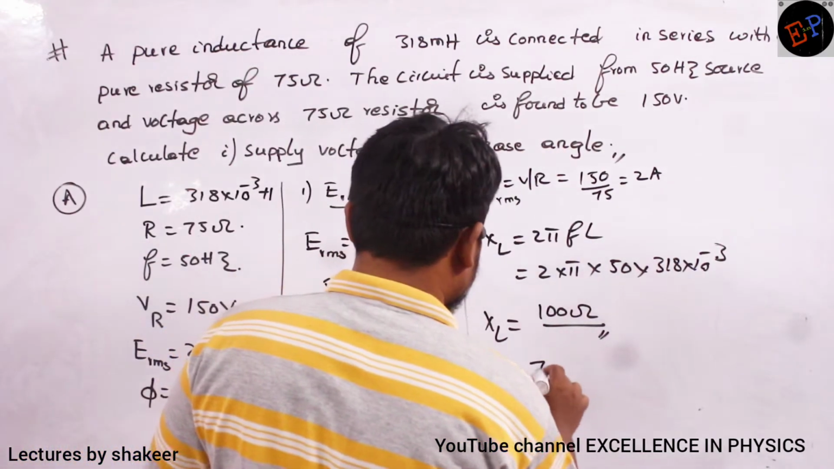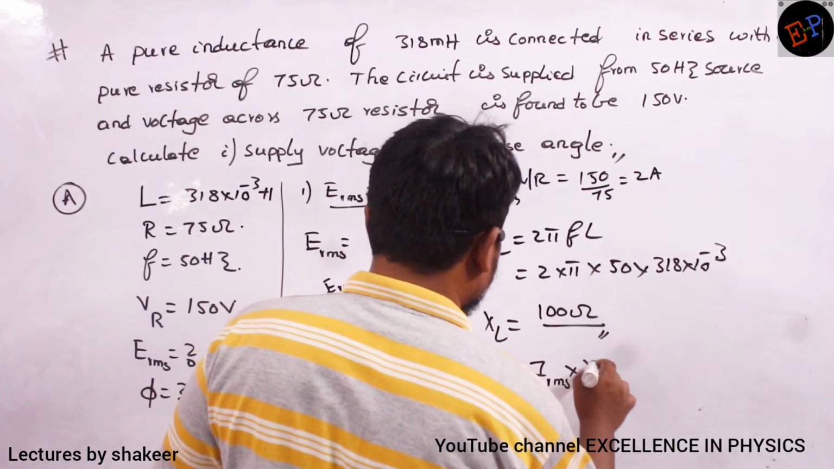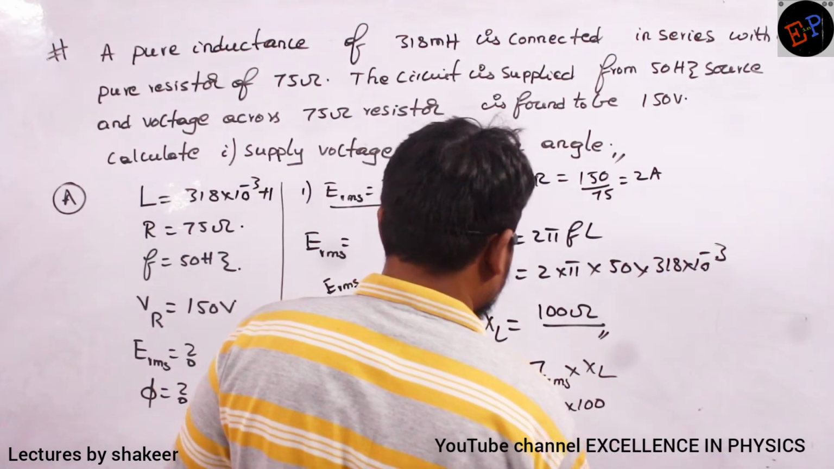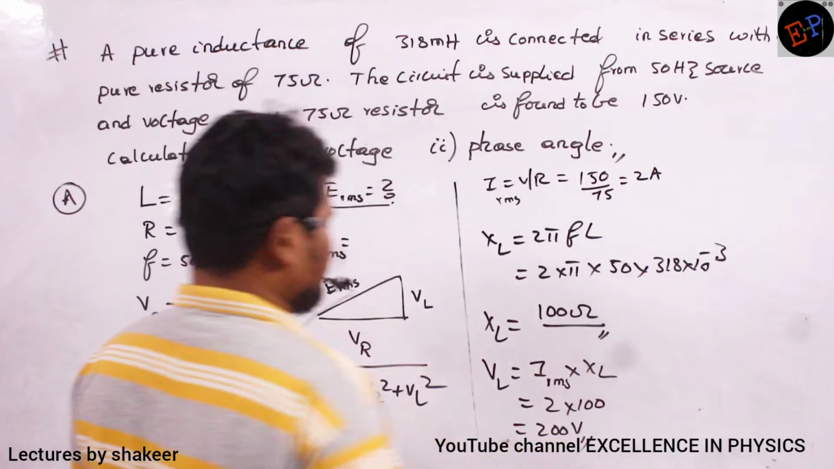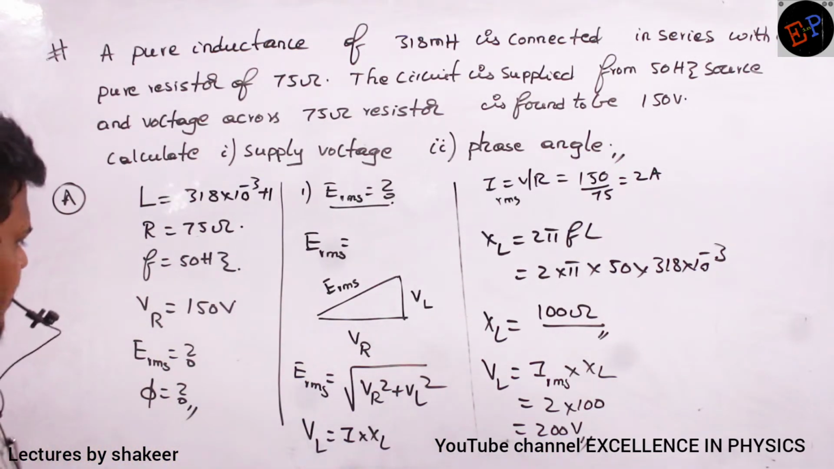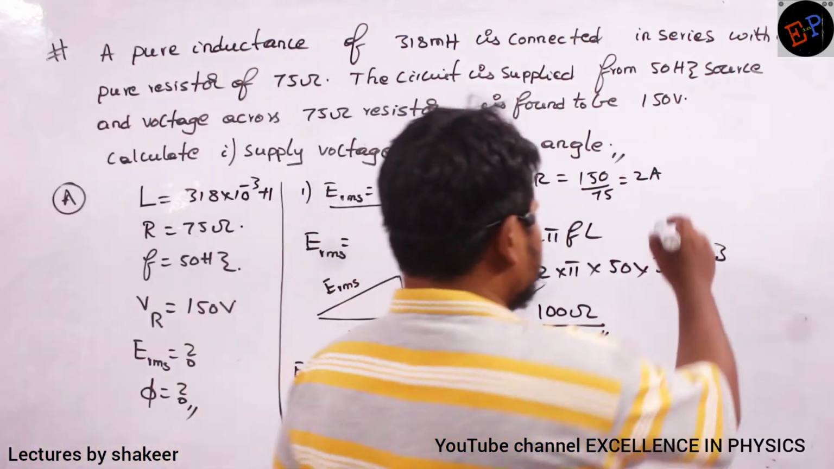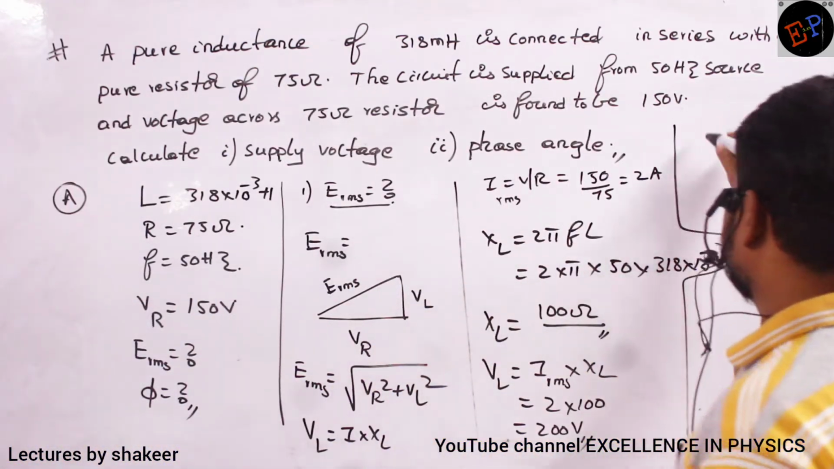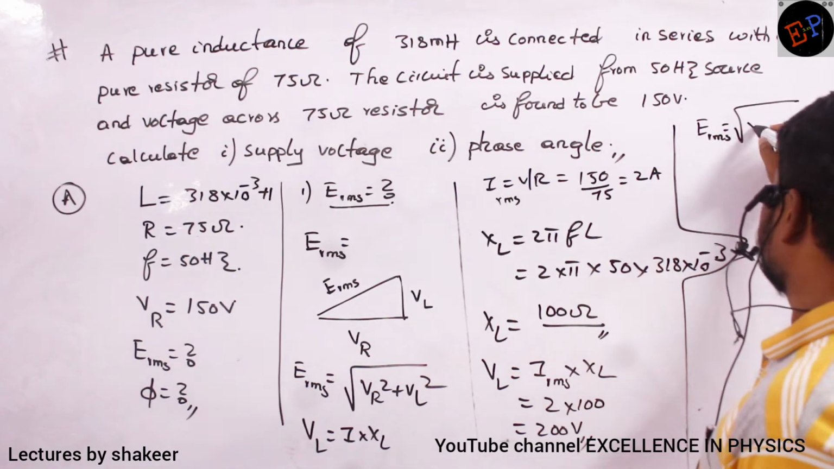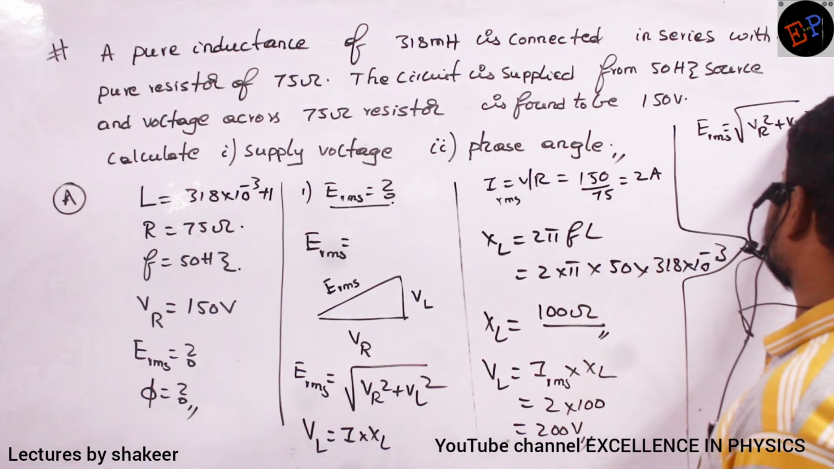So VL value is equal to IRMS multiplied by XL. IRMS is 2, XL is 100. So totally 200 volts. So this is the potential drop across the inductor. Are you able to understand? Now ERMS I can find out. So ERMS is equal to square root of VR square plus VL square.